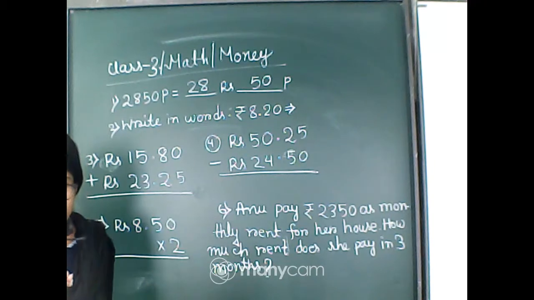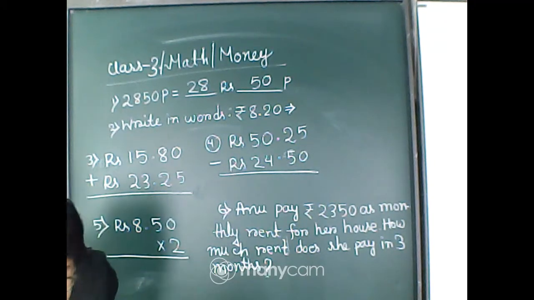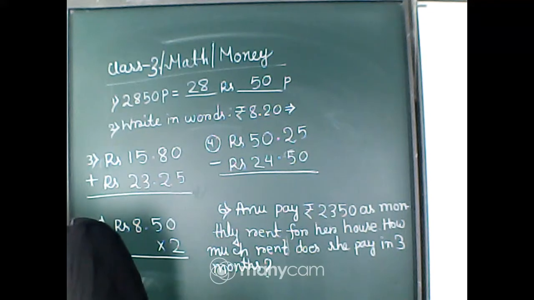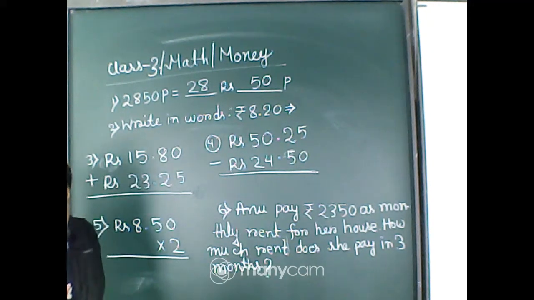Okay, Triparna, Tawfiq, all are correct. What about our Shubhasri? 8 rupees 20 paisa. Very good. Ma'am, we will write number. Is this the question?